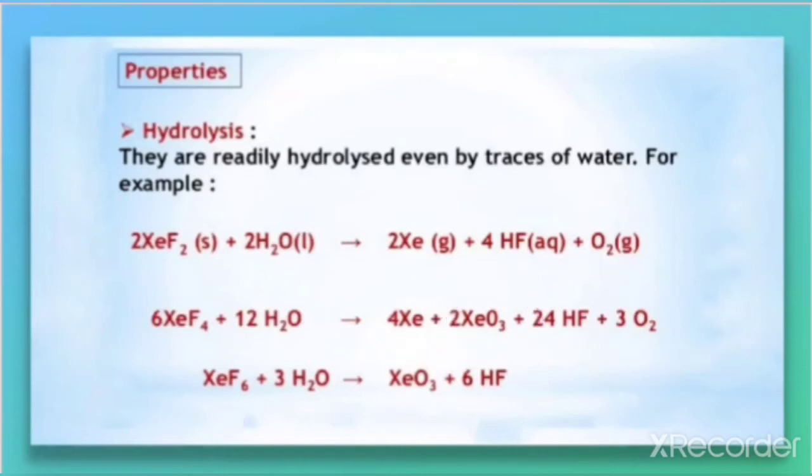But when you look at the second and third equations, XeO3 and HF are the common products. So it is better to learn these three equations together, so you will not have any confusion related to the products. The balancing you can also check here.